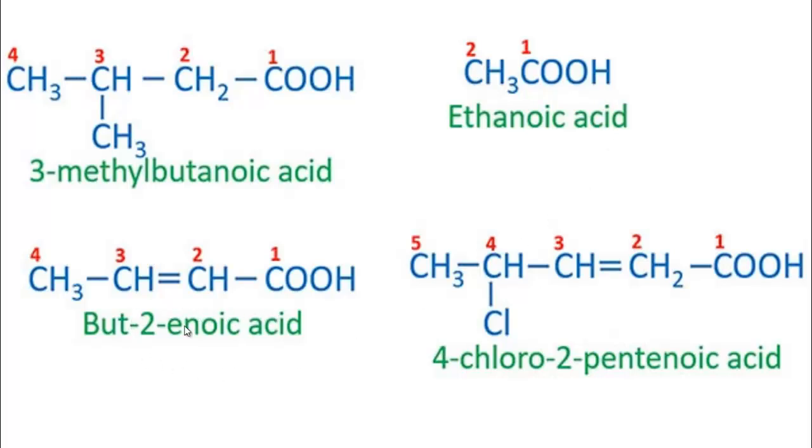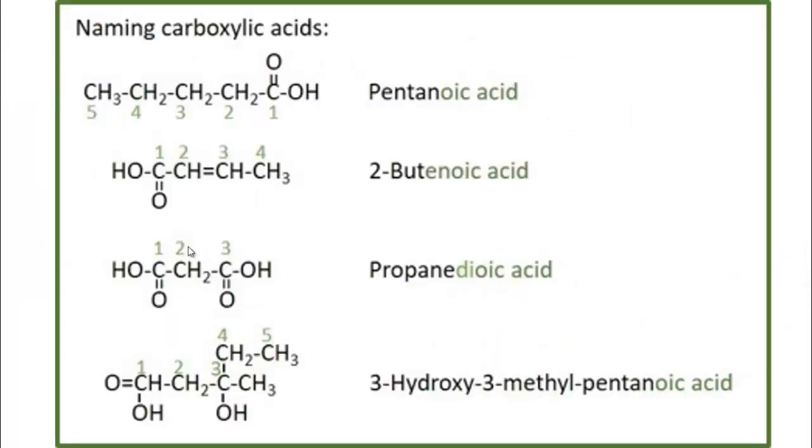Here there are 4 carbons, so this is but-2-enoic acid or 2-butenoic acid. Here, 4-chloro pent-2-enoic acid or 2-pentenoic acid. In this way you can write the name.